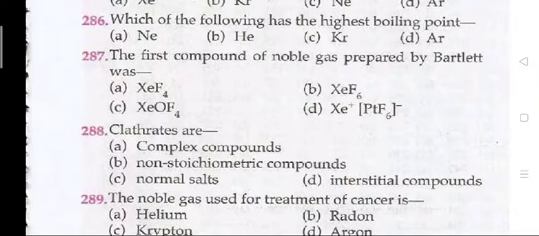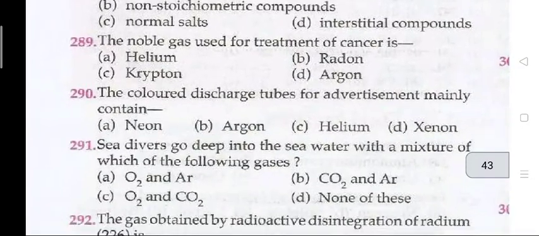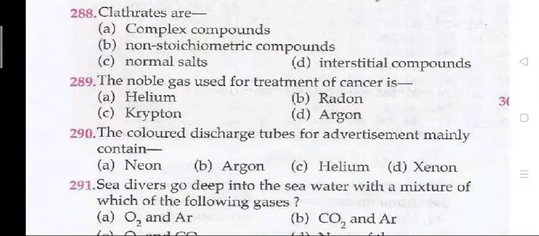Next 288, clathrates are B, non-stoichiometric compounds. 289, the noble gas used for treatment of cancer is B, that is radon. 290, the colored discharge tubes for advertisement mainly contain A, that is neon.